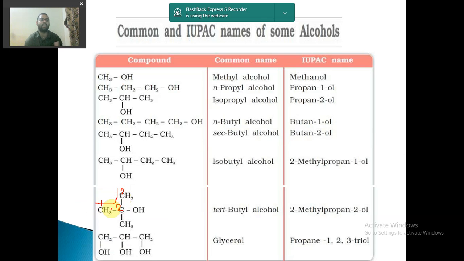So this is how we select the chain. First priority is you select the chain in such a way that the longest chain is obtained. Then the second thing you need to take care of is that when you number the carbon atoms, the oxyl group falls on the least numbered carbon atom. Here it is falling on 2. If I number from 1 2 3 or from the other end, it will always fall on 2. So it doesn't matter in this case, but in other cases you will have to take care of which number of carbon atom it is falling on.